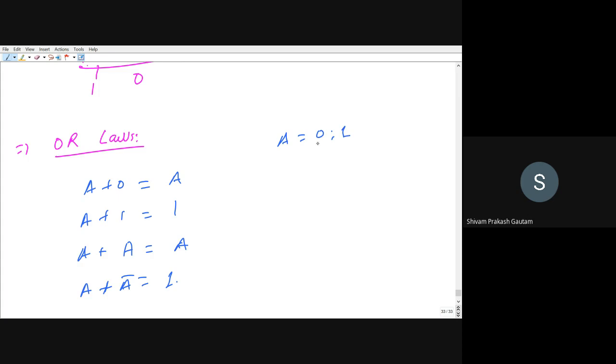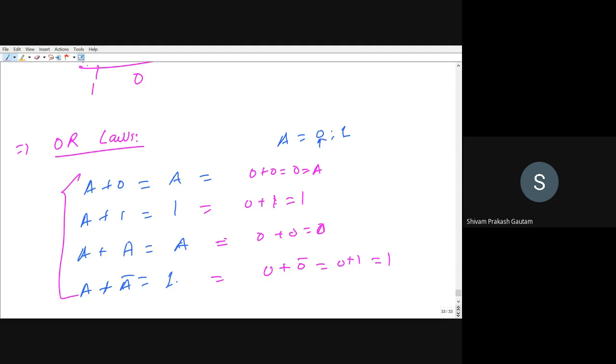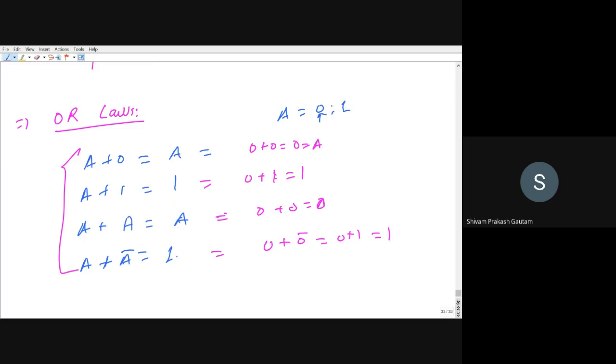Either you can take A as 0 or A as 1, and you can prove it, right? Suppose you take A as 0. Then 0 plus 0 will be equal to 0 itself, so 0 is A itself. So this is proved. Again 0 plus 1 will be equal to 1. 0 plus 0 will be equal to 0, that is A itself. And 0 plus A bar, and 0 bar means 1, so 0 plus 1 will be equal to 1, right? So this is the OR law, and we have also seen the AND law. If you have any doubt, you can stop me, right?